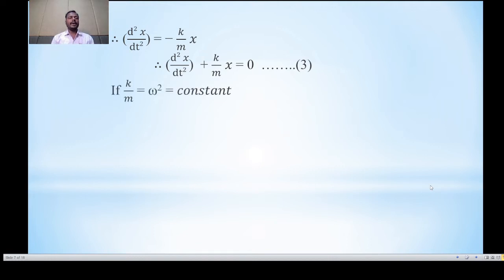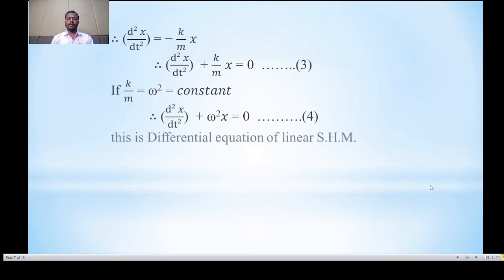If k divided by m is equal to omega square, omega means angular frequency, so we can write k divided by m is equal to omega square. Consider this is the constant. Putting in equation number 3, we can write d2x divided by dt square plus omega square x is equal to 0. Consider this as equation number 4, and this is nothing but the differential equation of linear simple harmonic motion.